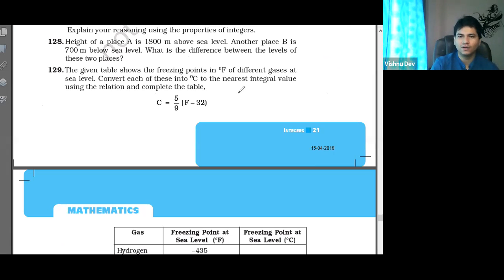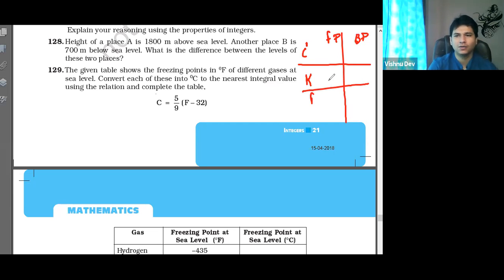So if you want to convert degree centigrade, Kelvin and Fahrenheit, we have 3 units. Lowest point is your freezing point, highest point is your boiling point. So we know that in degree centigrade, freezing point is equal to what? Tell me. In degree centigrade, freezing point is 0 degree centigrade, yes or no? And boiling point is 100. Agree.